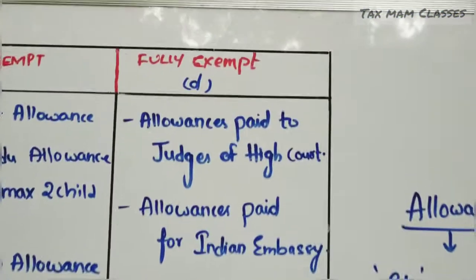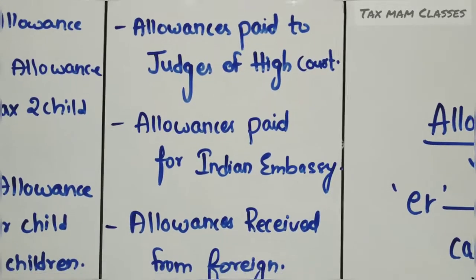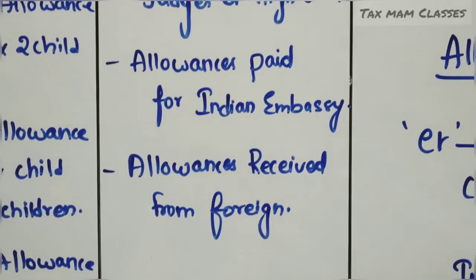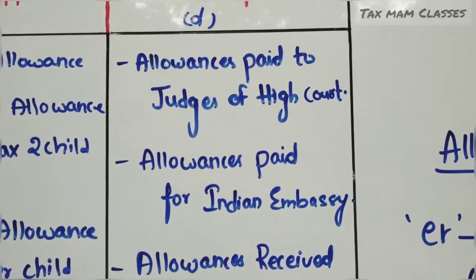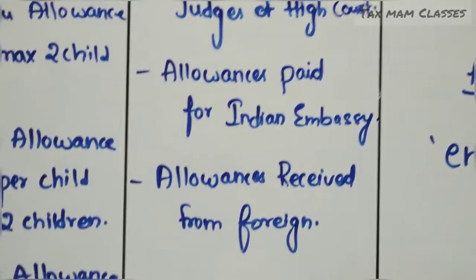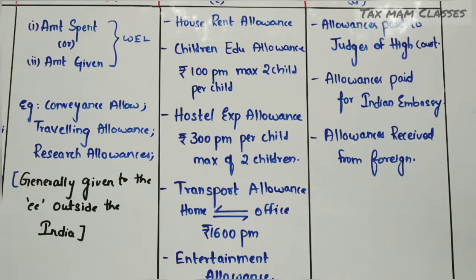And see the last one, fully exempt. Fully exempt means allowances paid to judges of High Court, allowances paid to Indian Embassy, allowances received from a foreign country. So these are fully exempt. You need not take anything. So now let's move forward with the house rent allowance.